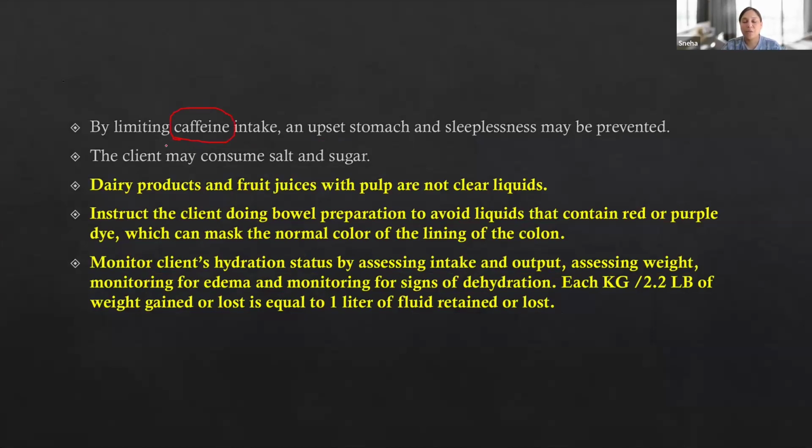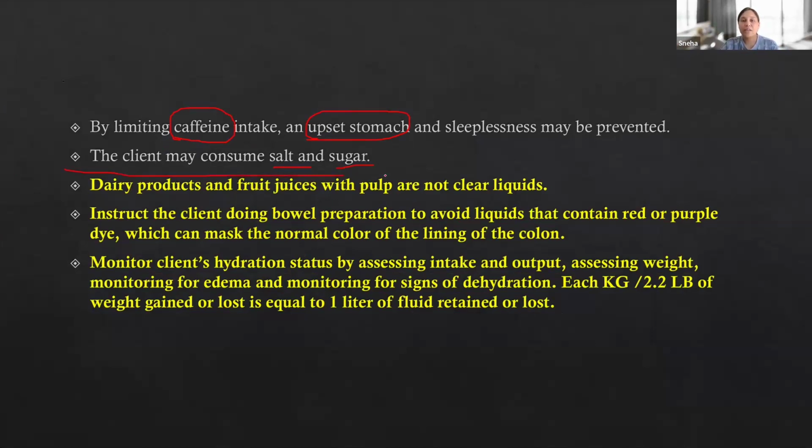Whenever a patient comes with a complaint of insomnia, ask them to avoid caffeine in the evening or before bedtime. Otherwise, the patient will not be able to sleep properly. If someone has an upset stomach, then they also have to avoid caffeinated beverages. The client may consume salt and sugar. Dairy products and fruit juice with pulp are not clear liquid.